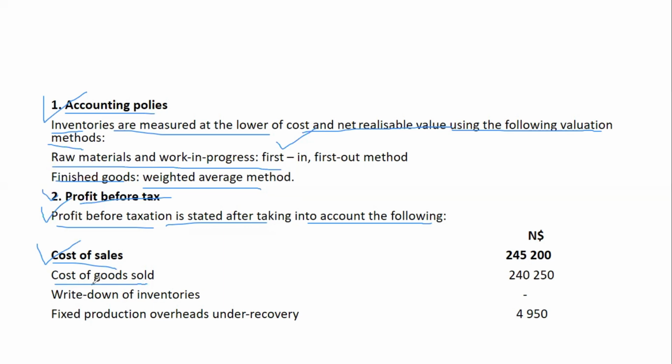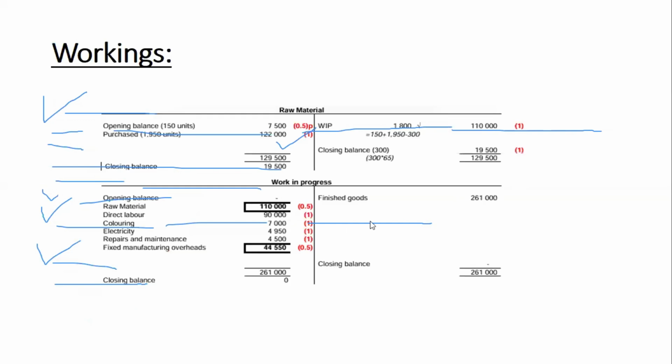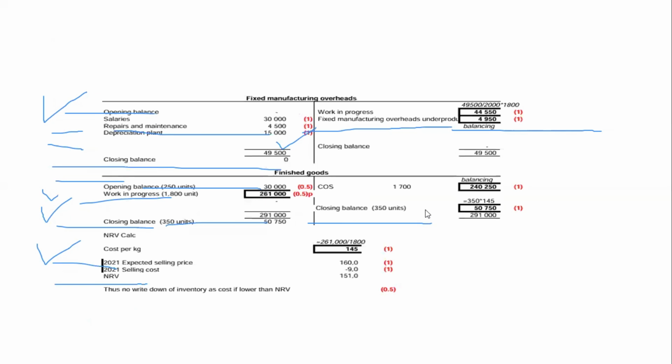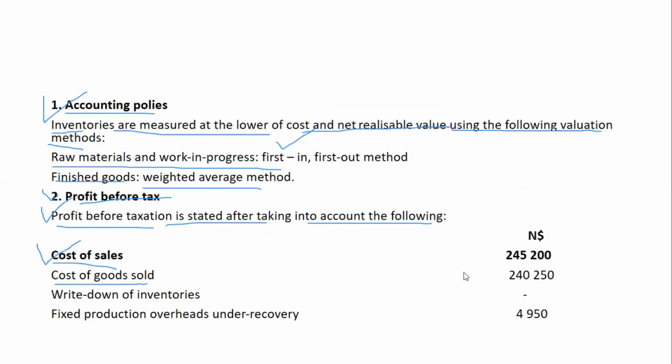That amount we're getting from the finished goods account, which is this one, not this one, please, but yes, this one, 240,250. You write it here. And if there's any write-down of inventories, you write it, but in this case, you do not have.